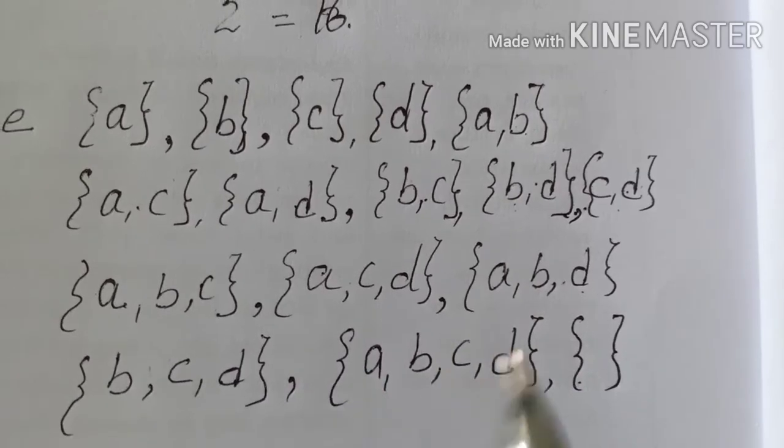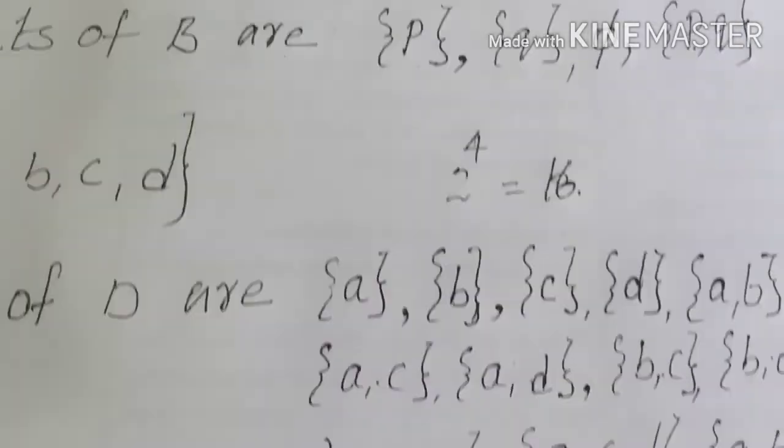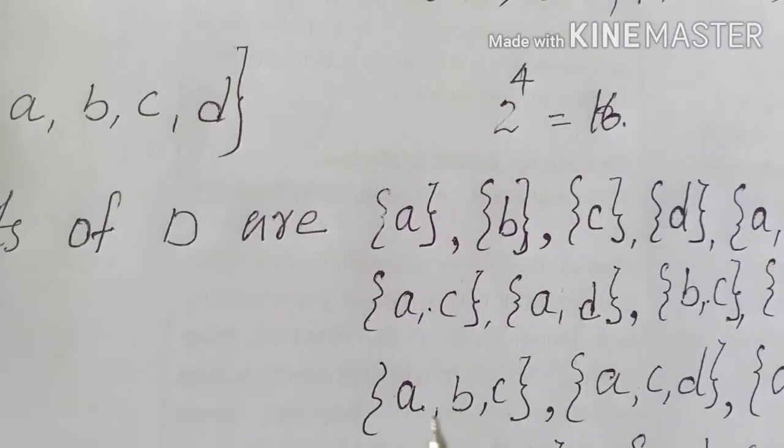So according to the rule 2 power n, we know that there will be 16 subsets. So in this way, we can write down the subsets of a given set. Okay.